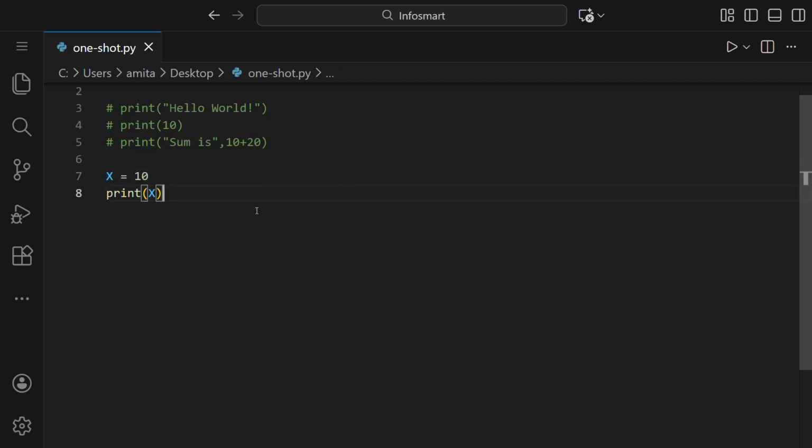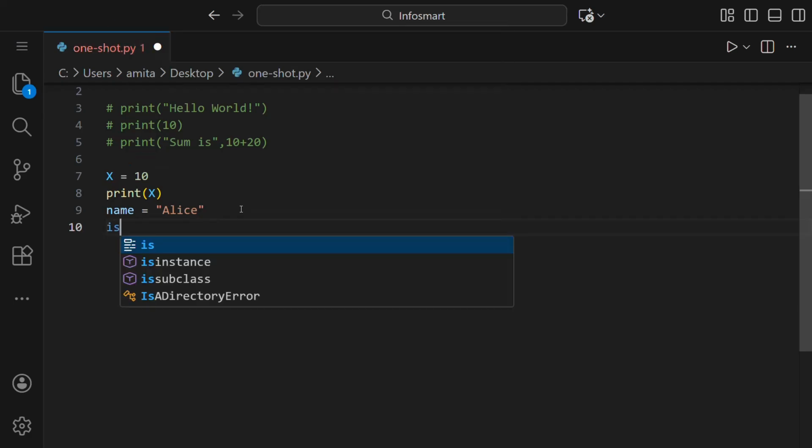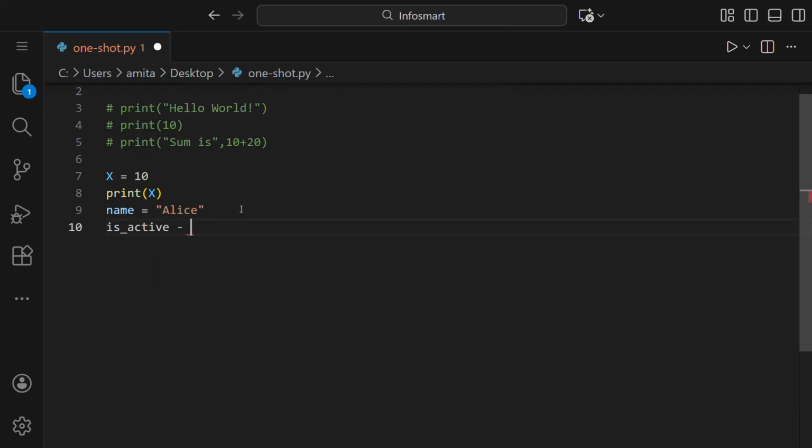Let us see other examples. If we say name is ls, then this variable name has got this value of ls. Next, if we say is active equals true, then is active is a variable and it got the value true. Python is dynamically typed, so you do not need to mention data types explicitly.